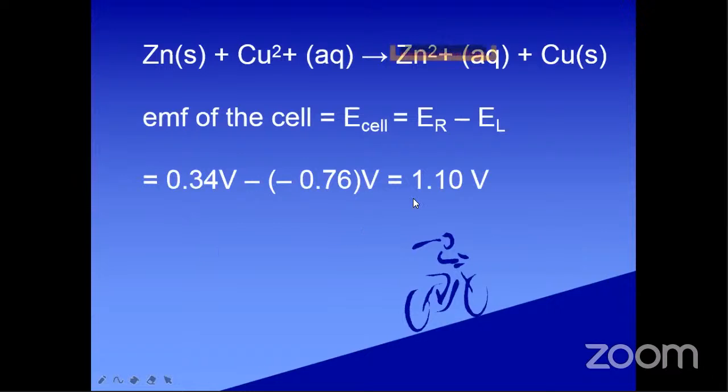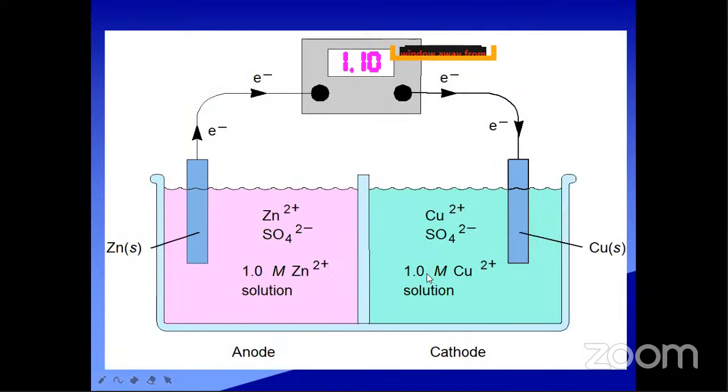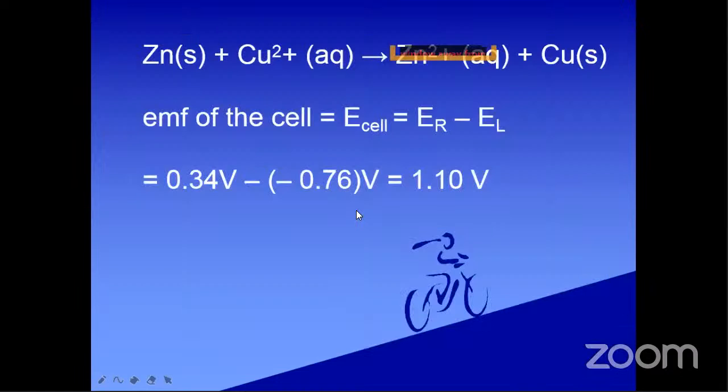By adding these two, what will happen? 1.10 volts will be the total cell EMF. Okay, cell EMF how much? The complete cell EMF, total EMF of the cell, is 1.10 volts. E right minus E left, or E cathode minus E anode. So this is the value of this cell. I hope it is clear. You have to take simply E right minus E left.